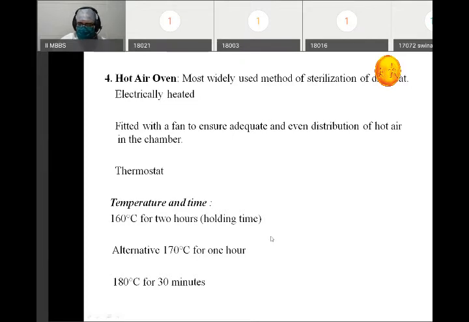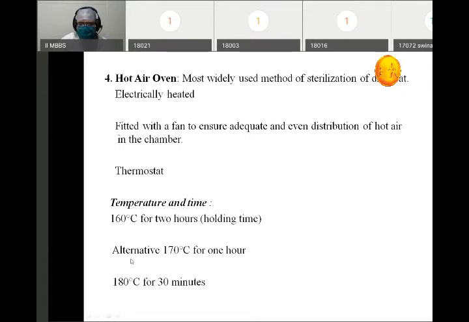Now there's a term called holding time. What basically is holding time? When we start the appliance, it will not directly achieve a temperature of 160 degrees centigrade. It will take some time, maybe 15 or 20 minutes. Once the thermostat shows that your machine has achieved 160 degrees centigrade, from that time you have to start counting your 2 hours. From that time till the end of the cycle, that is the holding time. It is not from the starting of the machine or from pressing the button to start the machine.